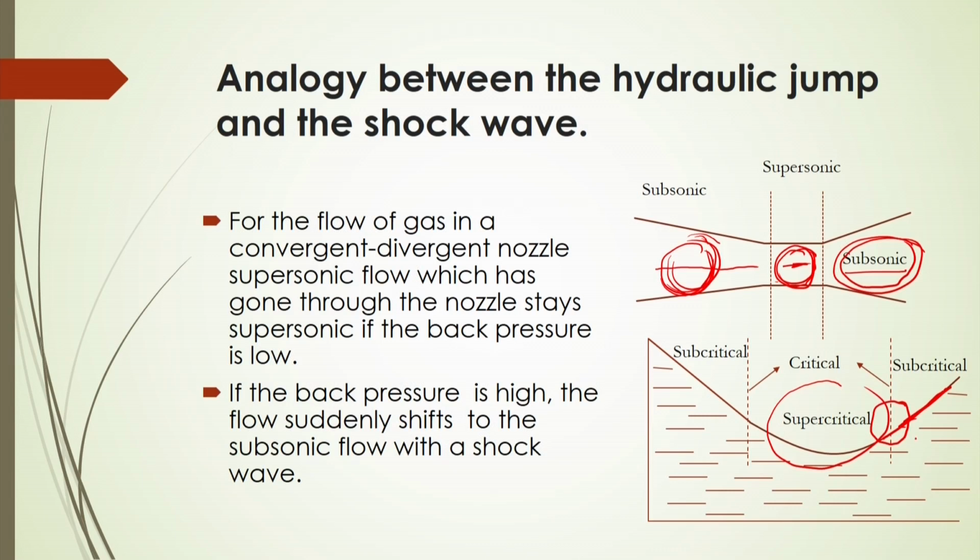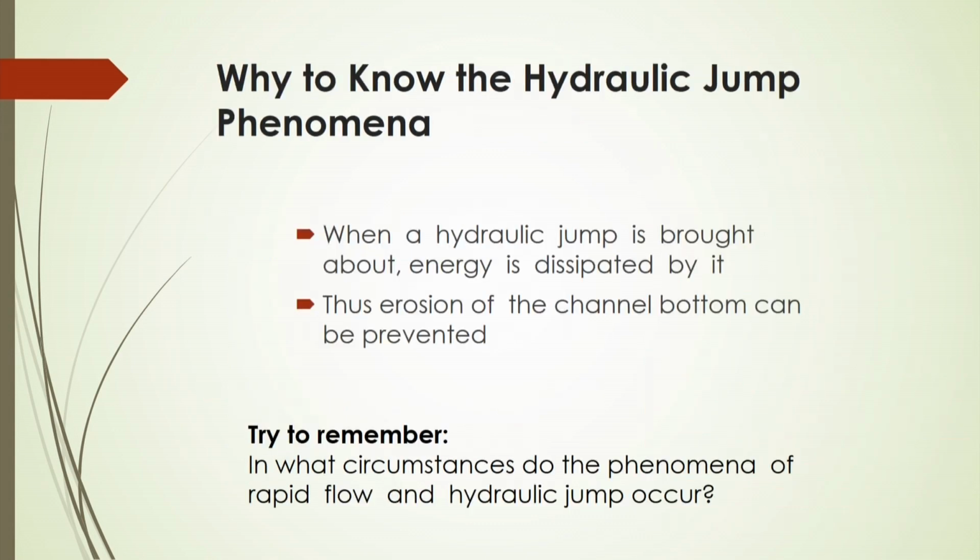So we can have this hydraulic jump as per the convergent divergent nozzle flow. The only thing is whether it is subcritical or subsonic, supercritical or supersonic, or critical or sonic. So this analogy will be maintained in the case of this channel.